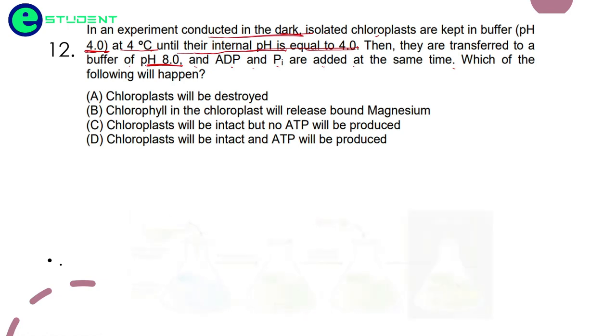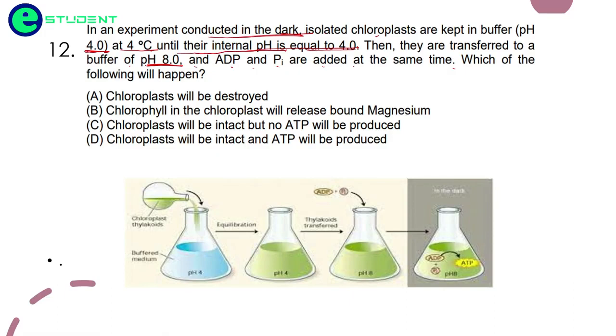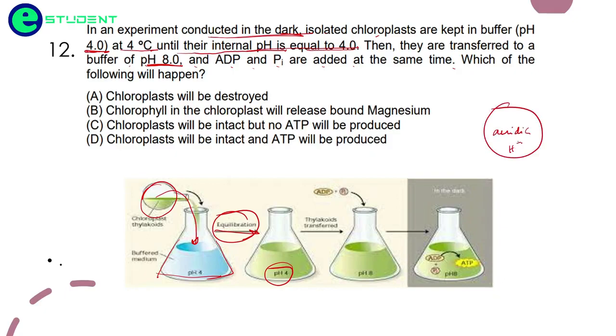Okay friends, let us see this using a diagram. They are taking an acidic buffer solution and adding the chloroplast into it. They let it reach equilibrium such that the internal pH of the chloroplasts becomes equal to pH 4. This is a chloroplast and they are making it acidic, that means high H+ concentration.